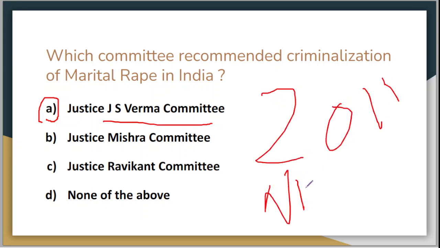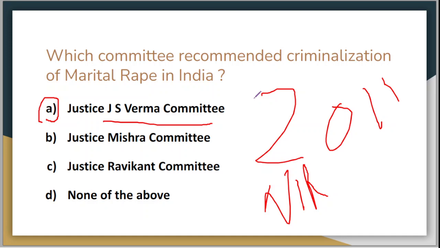Justice J.S. Verma Committee was instituted after the, if I'm not wrong, 2011, the Nirbhaya rape case. That was a very gruesome act done by 5 people who were majorly residents of Delhi. In a moving bus, they inserted iron rods inside the vagina of the victim. That was very gruesome. After that incident, Justice J.S. Verma Committee was instituted by the government of India, and it brought a lot of recommendations for reforming the laws relating to rape.